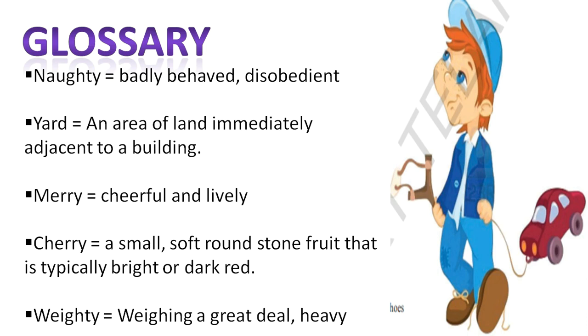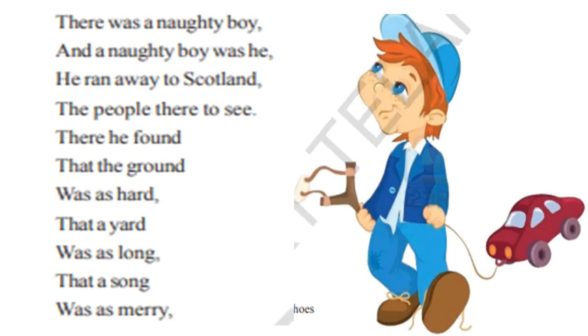So coming to the glossary of the poem, naughty means badly behaved or disobedient. Yard, an area of land immediately adjacent to a building. Merry, cheerful, and lively. Cherry, a small soft round stone fruit that is typically bright or dark red. Weighty, weighing a great deal or heavy. So coming to the poem, let me read the poem first.